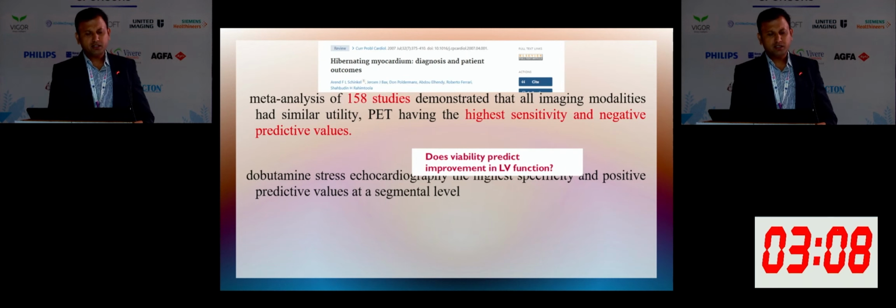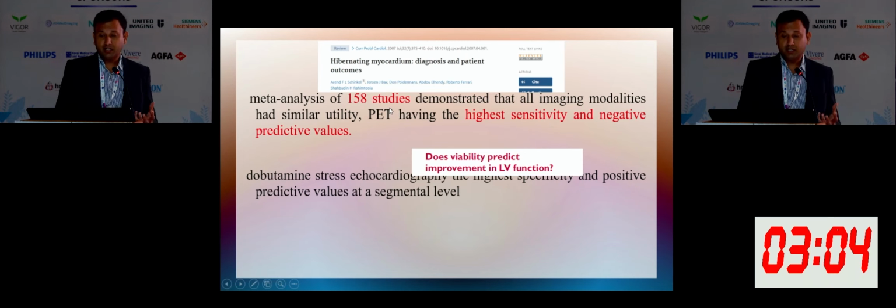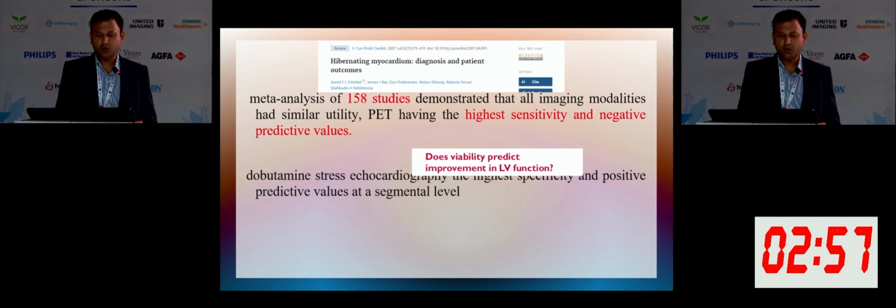So this is a meta-analysis where 158 studies were taken, and finally they came to a conclusion that PET has the highest sensitivity and negative predictive value in those patients who are undergoing revascularization in predicting the improvement in LV function. And echo has the highest specificity and positive predictive value.